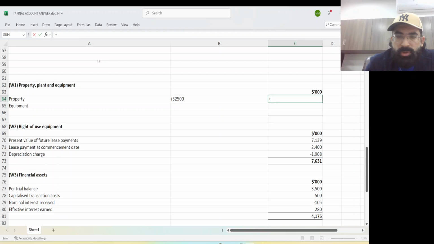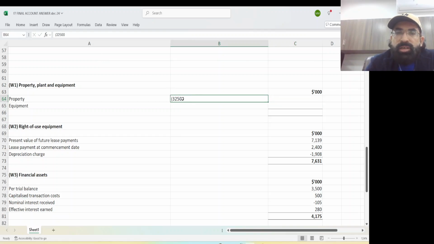Now add, sorry, to 32,500. You remember there was some capitalized interest cost. Yes, it was 200. I calculated for you 200 capitalized interest cost. If somebody has forgotten it, let me tell you, 5,000 multiplied by 8% into 6 upon 12, it's 200.